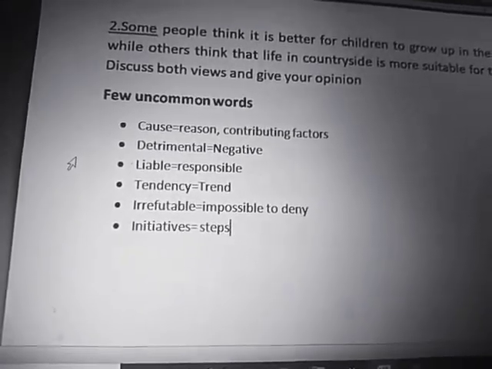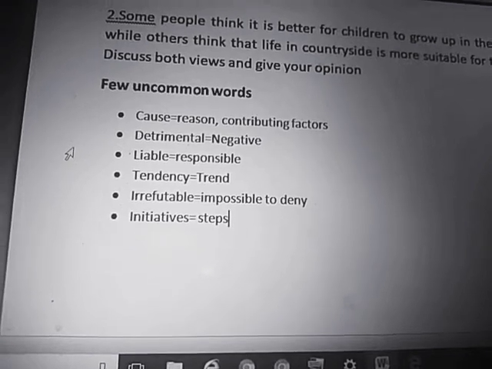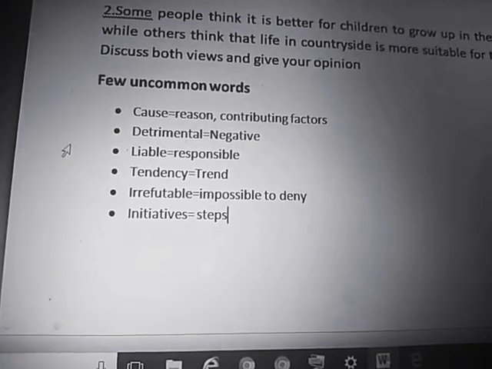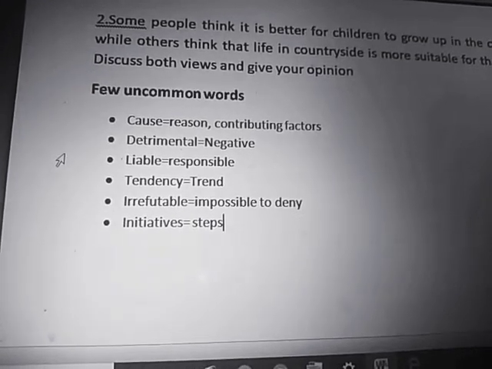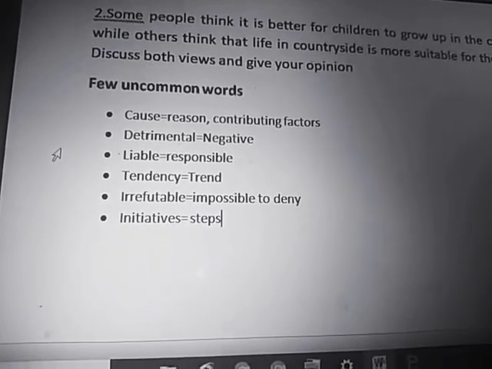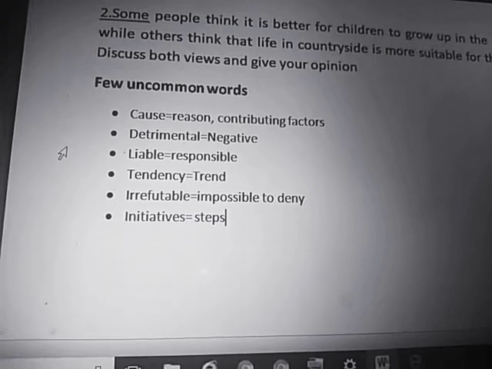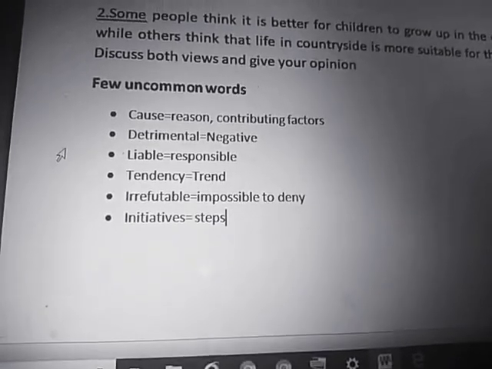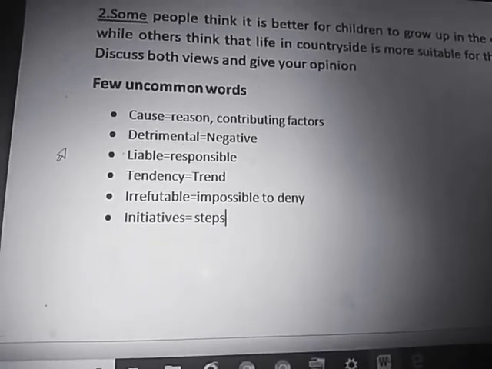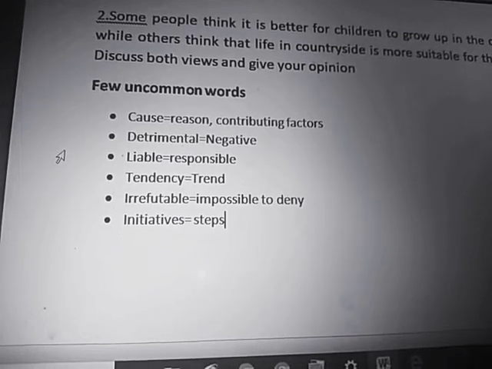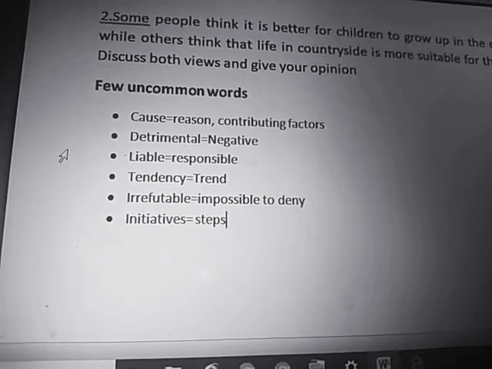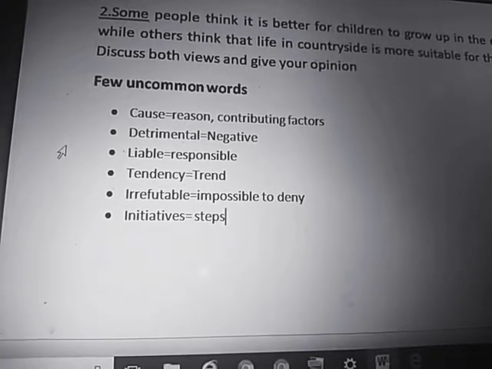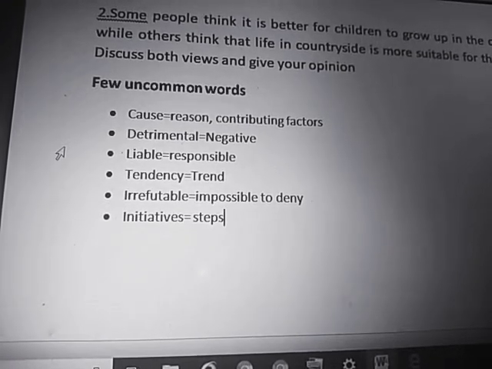And these are a few uncommon words that we have used today. First one is cause. Instead of writing cause, we can replace it with reason or contributing factor. Second one is detrimental, that we can use instead of negative. Third one is liable, that means responsible. Fourth one is tendency, that means trend. Fifth is irrefutable, which means impossible to deny. And last is initiatives, that means steps.